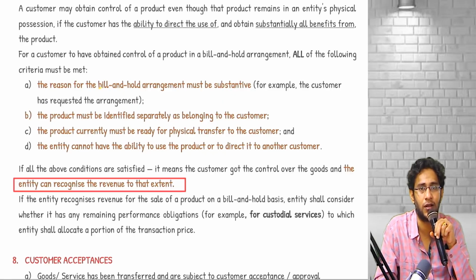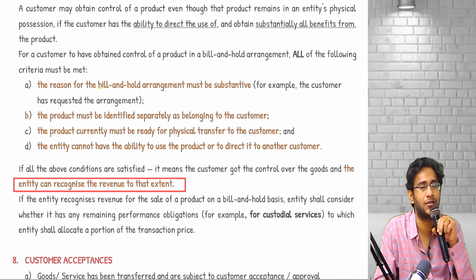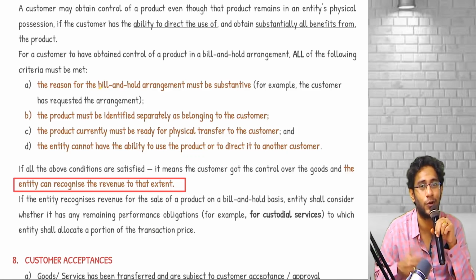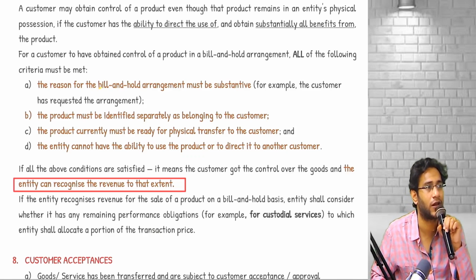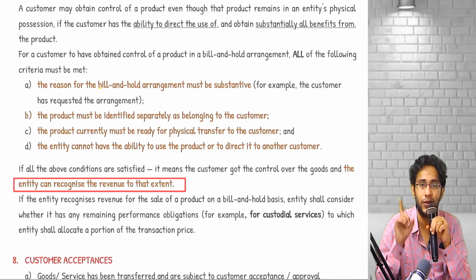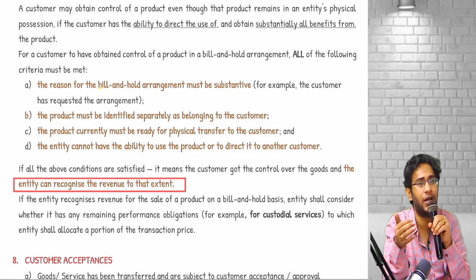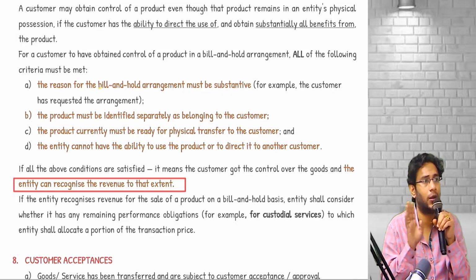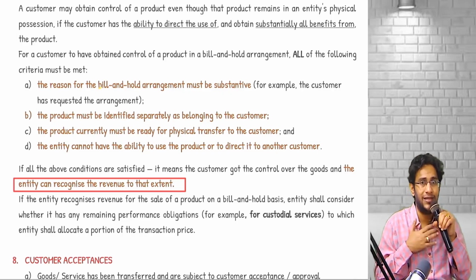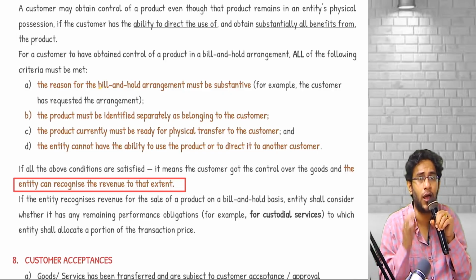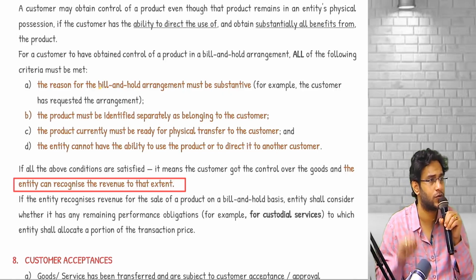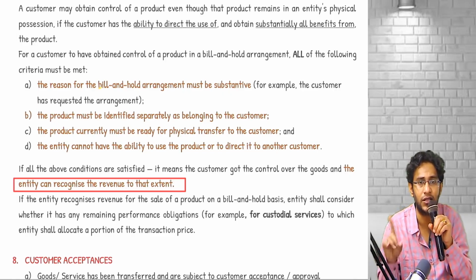Say goods are not there, but the customer gave me money. He says, sir, I will take them after 1 month. Okay, sir, but the goods are not there with me. I cannot recognize revenue. Goods must be ready for delivery. Next, our goods must be separately identified towards the customer. Number 4, the seller entity should not have any discretion over these goods. We should not have any decision making power.